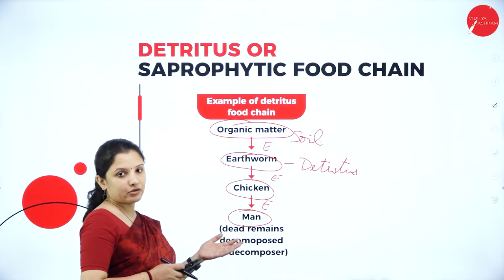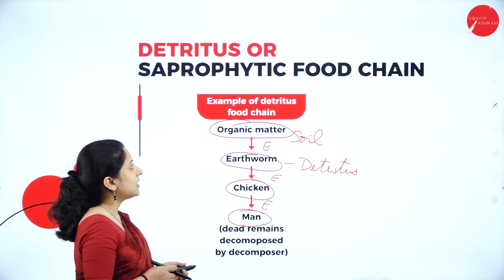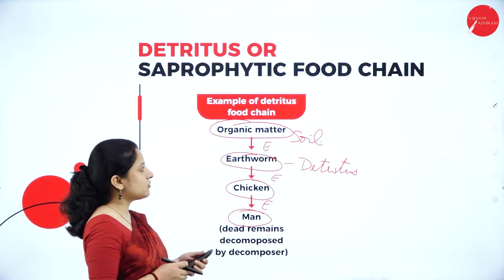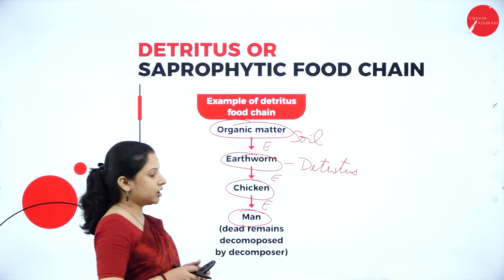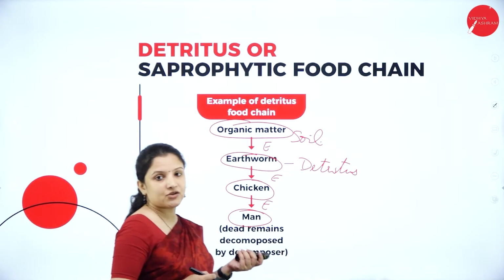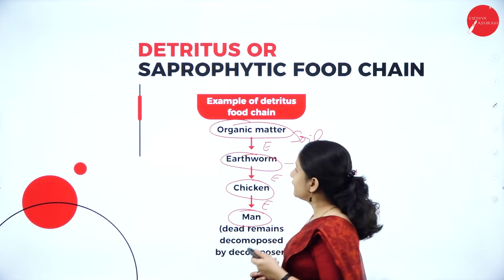So any example you can take, I have taken a simple example here. So this is how energy moves. When energy reaches the man, it will be very, very minimal. So this is about a simple detritus or saprophytic food chain.